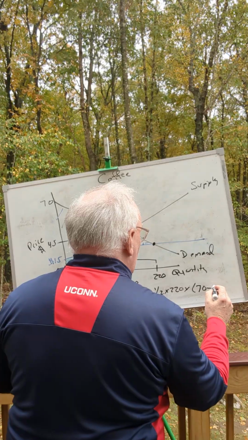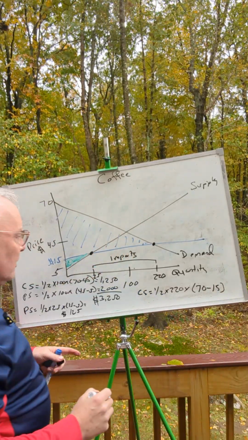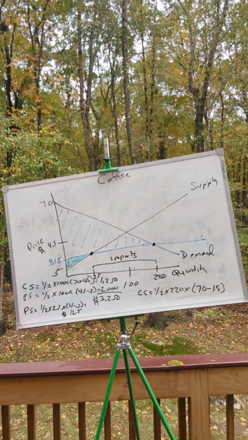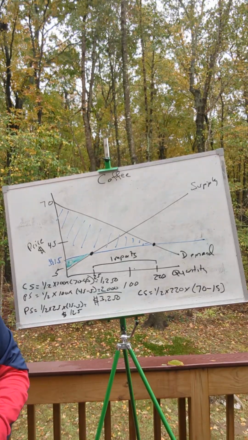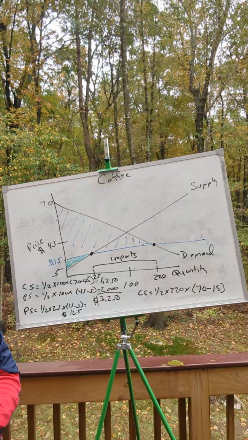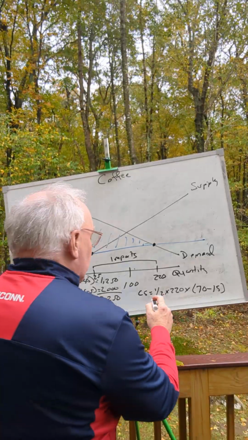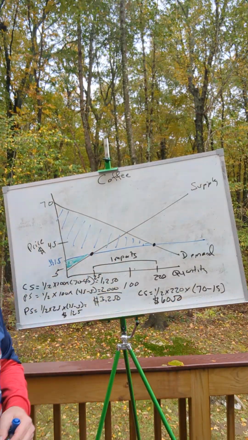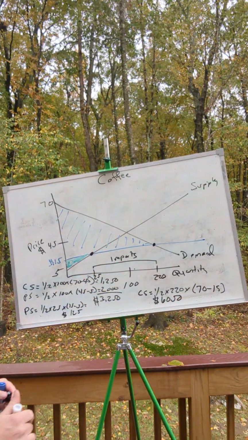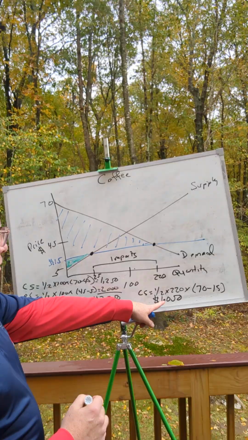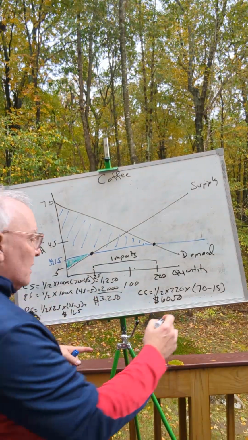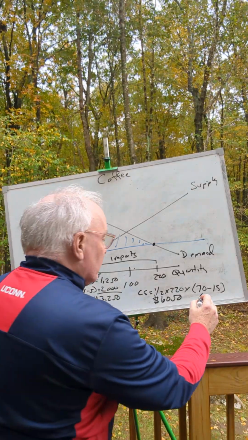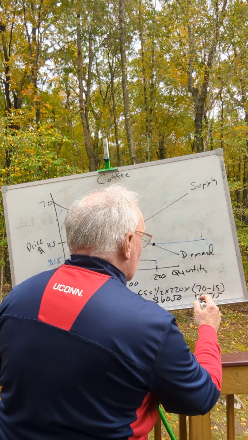Notice that neither the supply curve nor the demand curve have shifted. It's just that the price is now at a different point because we're now exposed to world trade. And so consumers are now going to have a consumer surplus of $6,050. And so our total surplus, the sum of consumer and producer surplus, is now $6,175.